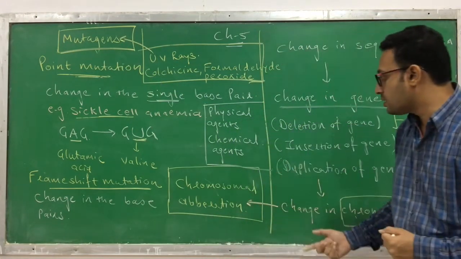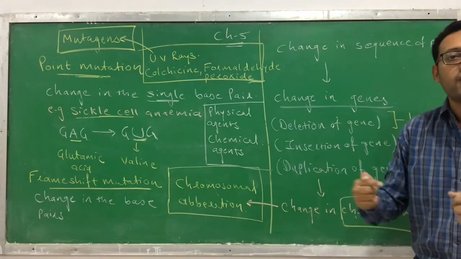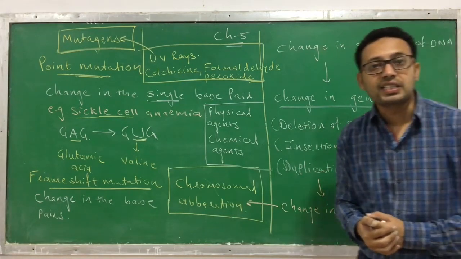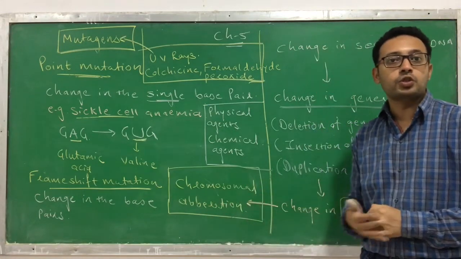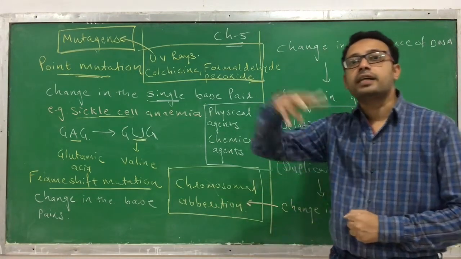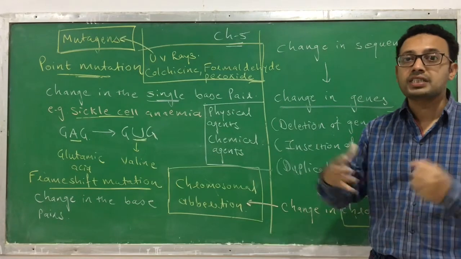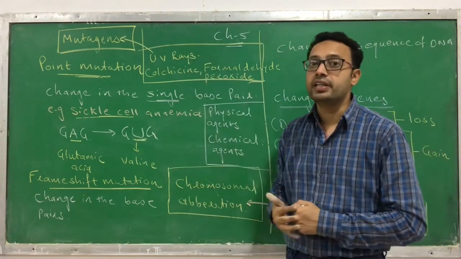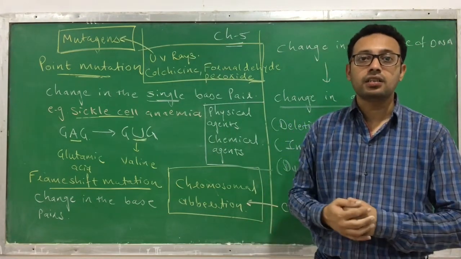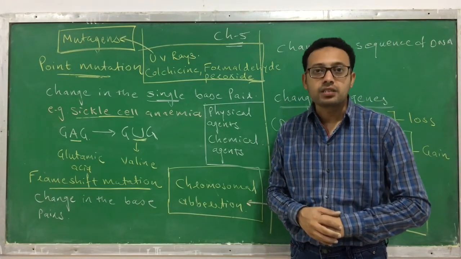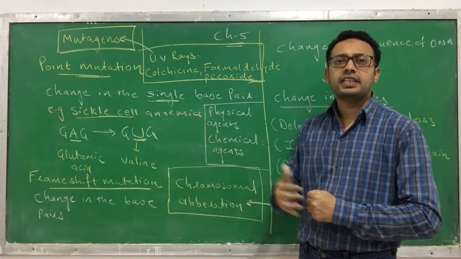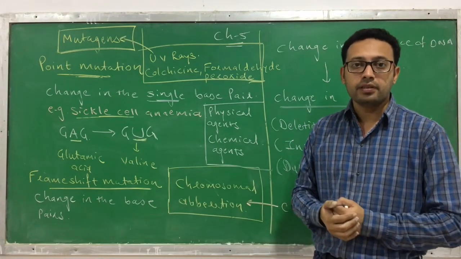Usually this chromosomal aberration is found in the cancer cell. Where is it found? It's found in a cancer cell. And due to this mutation or chromosomal aberration, the normal cell becomes a cancerous cell. So it is dangerous. Like you know that UV rays can cause skin cancer. A lot of UV rays or the constant exposure to UV rays can cause skin cancer. That may happen.